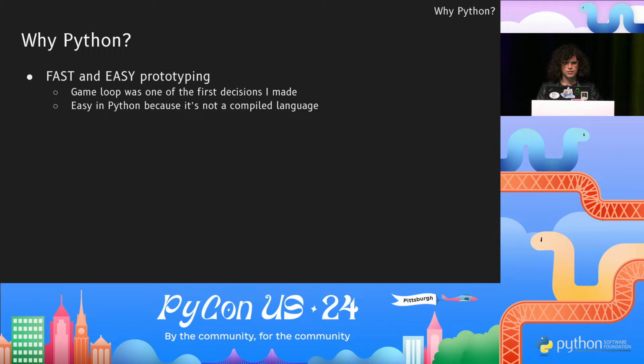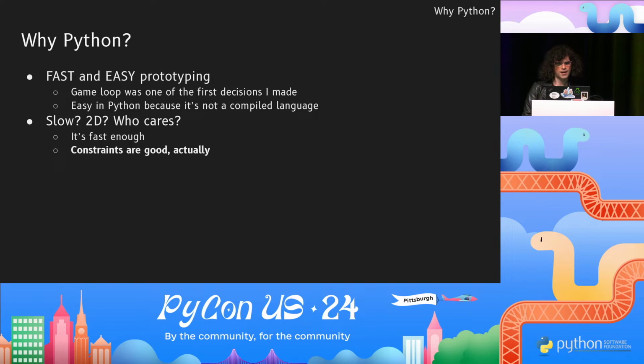So before I continue, I do have to mention a caveat, the main caveat to making games in Python. You probably already know it or have suspected it, which is that games need to be fast. And sometimes they need to be 3D. And Python, turns out, is not a fast language. And it can't really render anything in 3D. And to that, I will say, who cares? Procemon is a 2D game, and it doesn't have a lot of simultaneous animation. So yes, I had to optimize the code in ways that wouldn't be necessary in other languages, but Python is fast enough for this particular game.